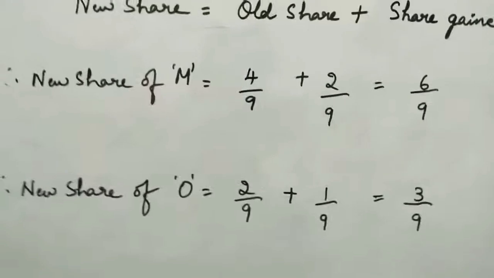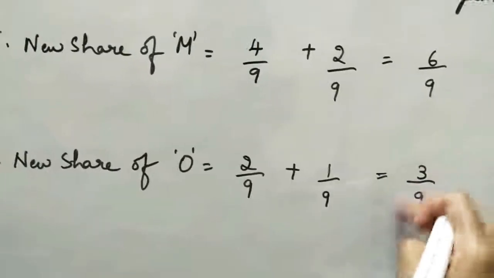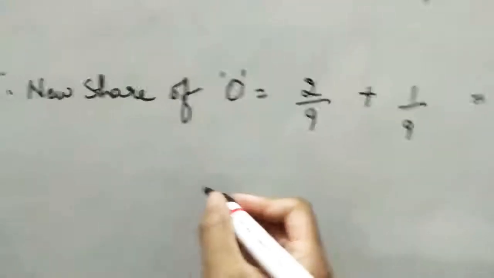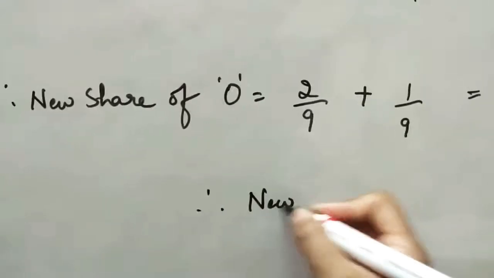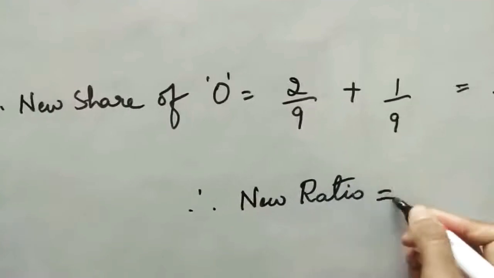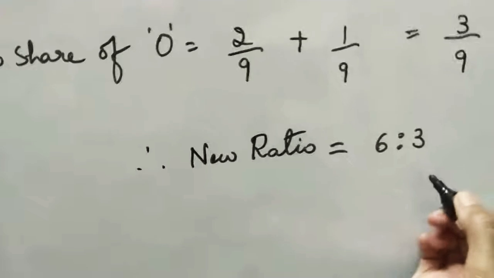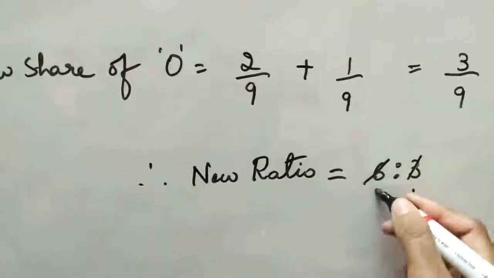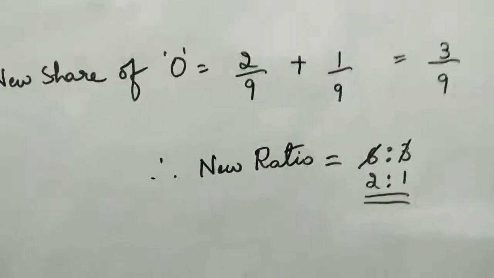Now just observe 6 plus 3. The total of the numerator is equal to the denominator. So this is how the answer we found. Therefore, new ratio is equal to 6:3. To the shortest, if you wanted to bring it, you can also write it as 3 ones are 3, twos are 6. So it is 2:1.